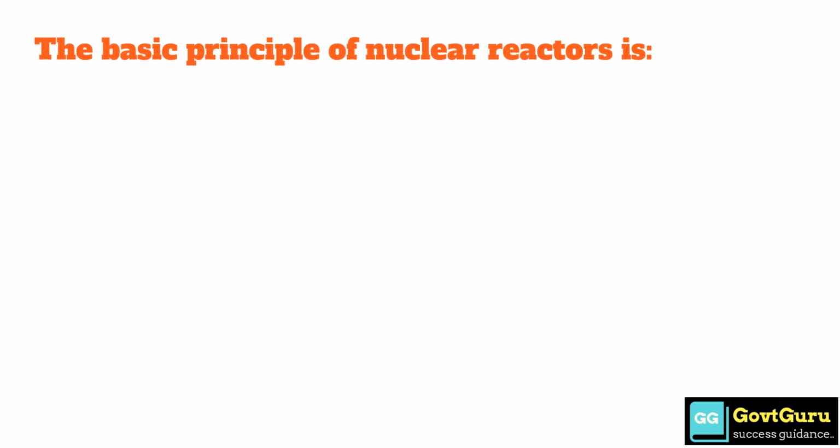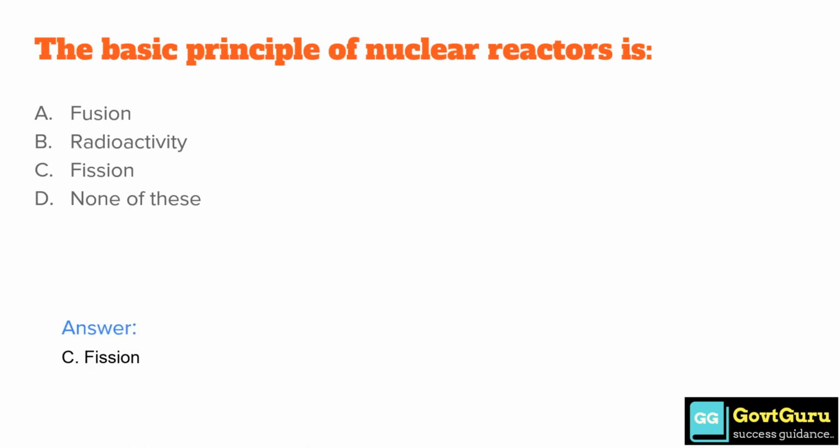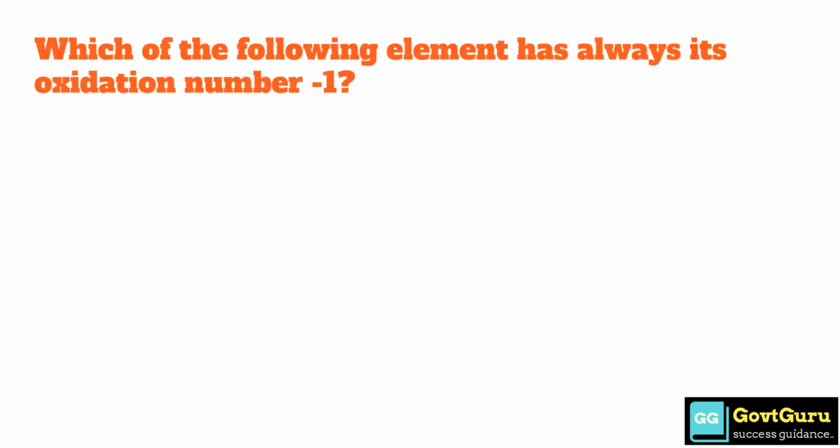The basic principle of nuclear reactors is option A, fusion, option B, radioactivity, option C, fission, option D, none of these. So the correct answer is option C, fission. Which of the following element has always its oxidation number 1? Option A, F, option B, Cl, option C, Br, and option D, I. So the correct answer is option A, F, fluorine.